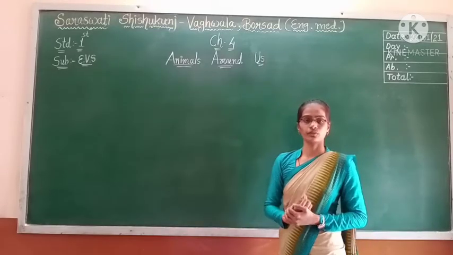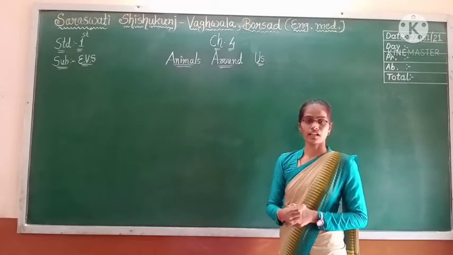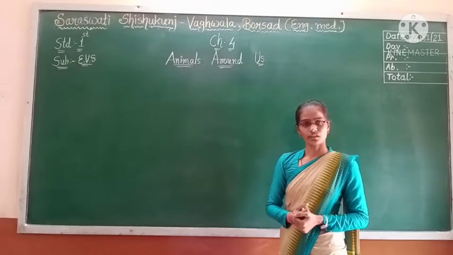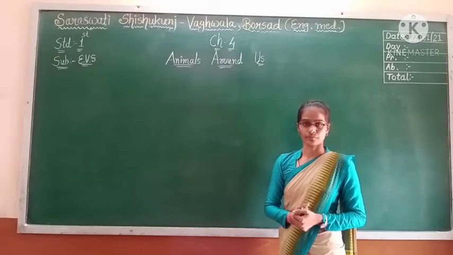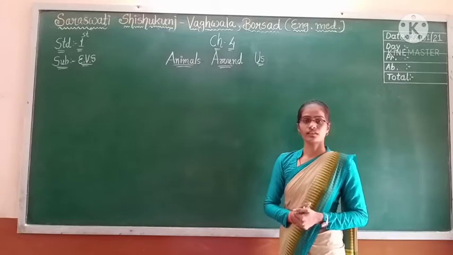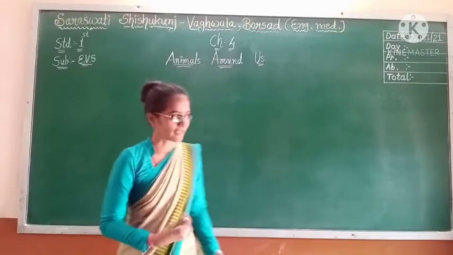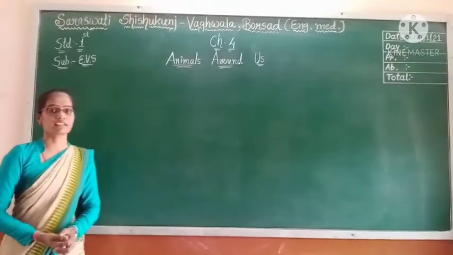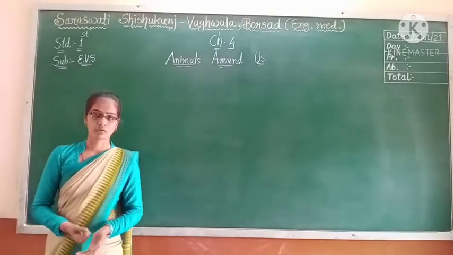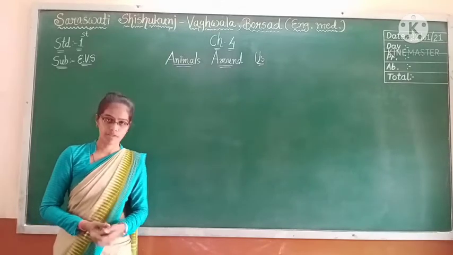Today in this video, I am going to revise whatever we have learned. First of all, which are called domestic animals? Domestic animals are those animals that live in our homes as well as on our farms.